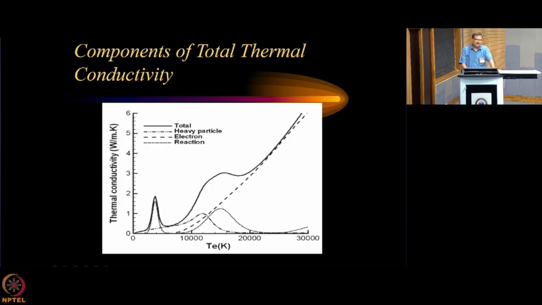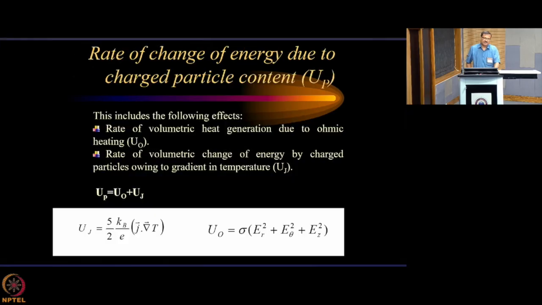So for every plasma gas, getting this curve is very important, because the overall energy balance mechanism will depend on the thermal conductivity, and thermal conductivity depends on all these parameters: what gas you are using, what is the reactive thermal conductivity, what is the electron thermal conductivity, which will have more or less similar behavior with temperature. But the heavy particle conductivity will depend on the kind of gas you are using, and of course the reactive thermal conductivity peaks will depend on the particular kind of gas that you are using.